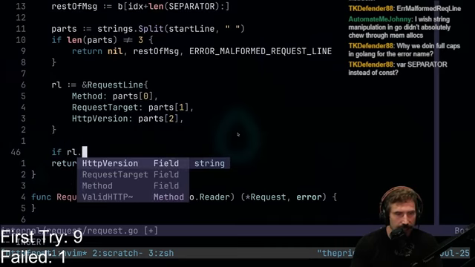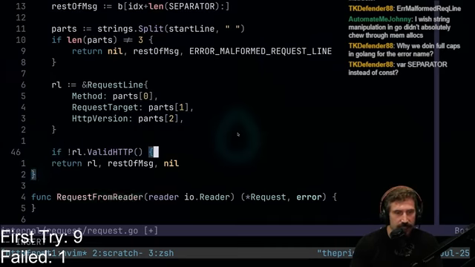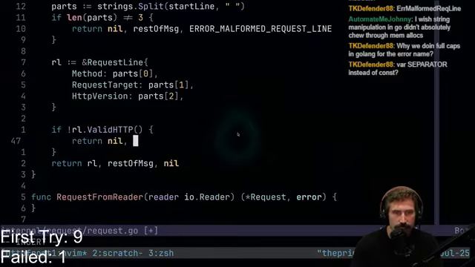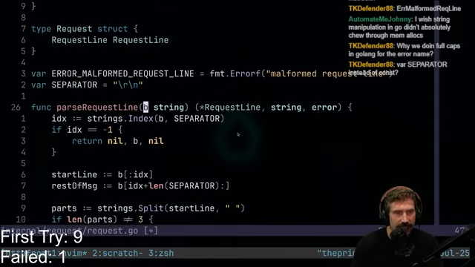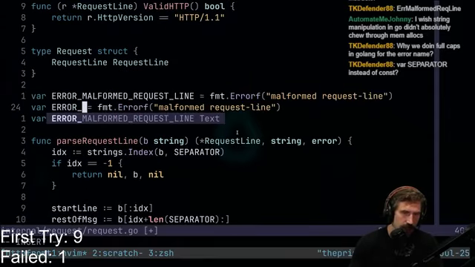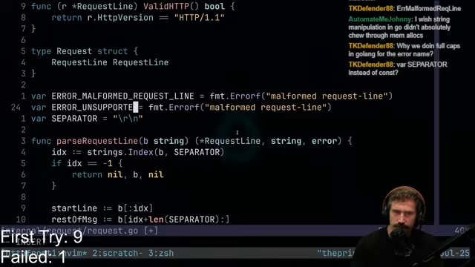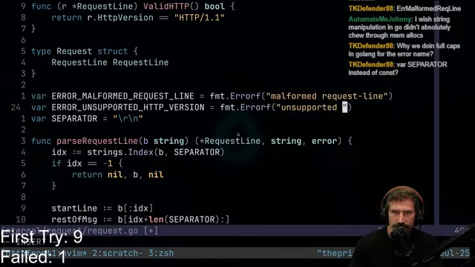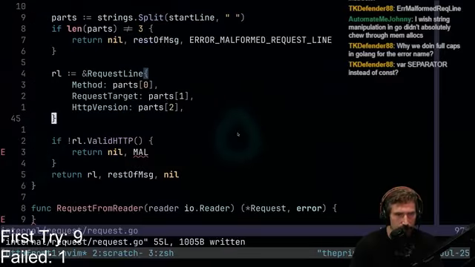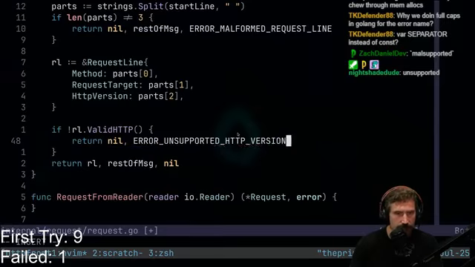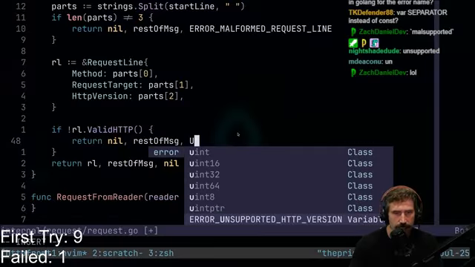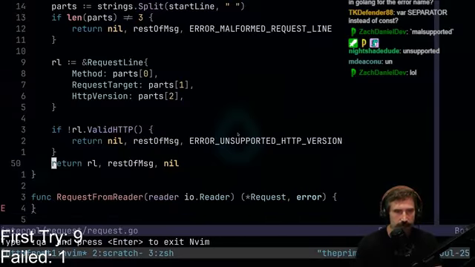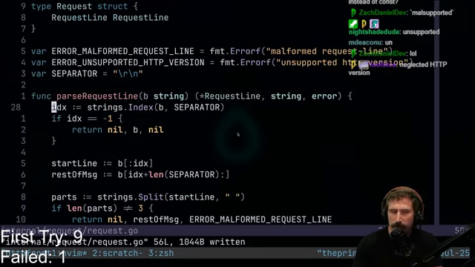If RL dot valid, if not valid HTTP, then we're going to return a nil, and then we'll stick with the malformed, right? I can have a better error: unsupported HTTP version, right? Unsupported HTTP version. Boom, error, there we go. And then of course it doesn't really matter what I return back. Error, unsupported, bam. All right, there we go. All right, so I think this is probably how I would do it.